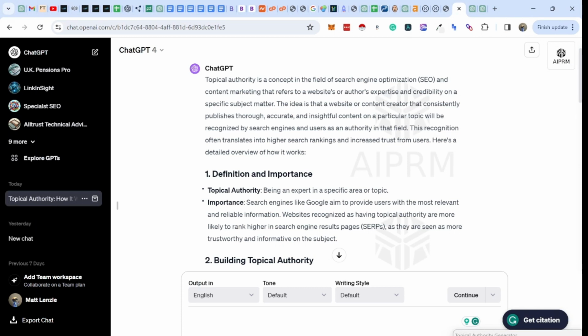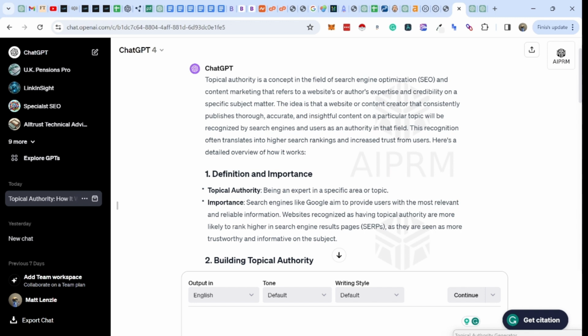Hi, Matt Lindsay here. So today we're going to talk about topical authority as a concept and then how we can potentially incorporate this into websites. Frankly, leveraging the power of AI, how we can basically utilize topical authority and generate vast amounts of content extremely quickly.